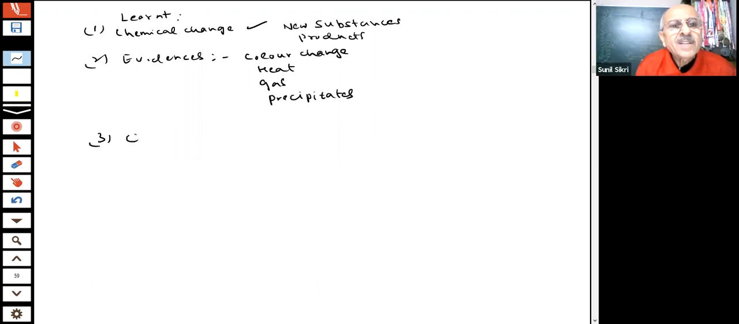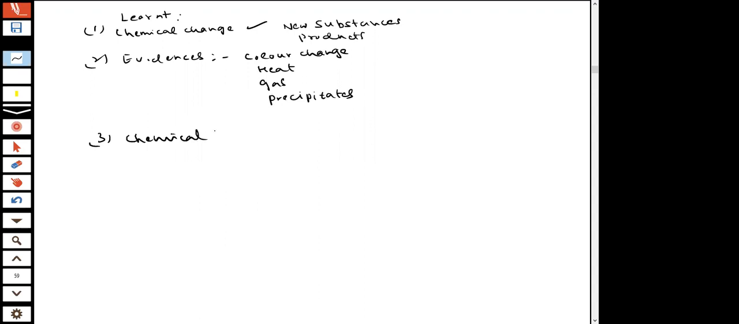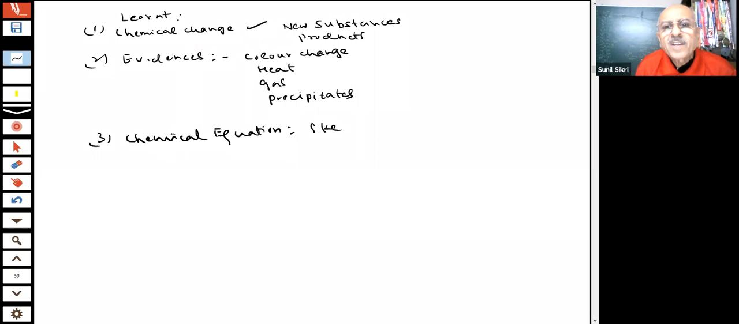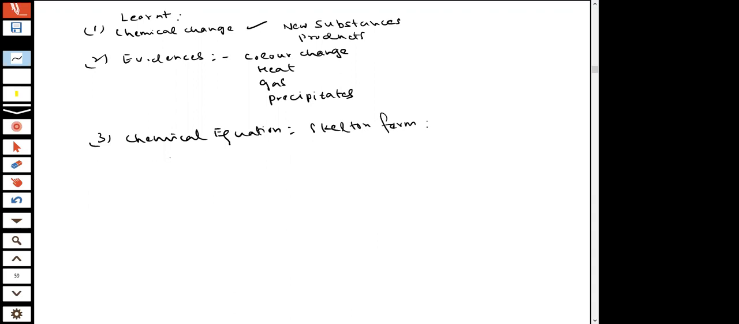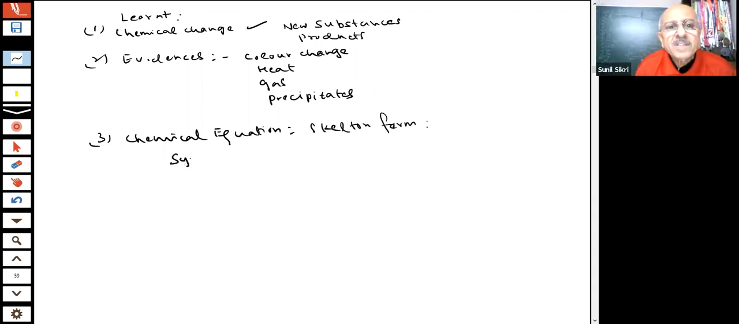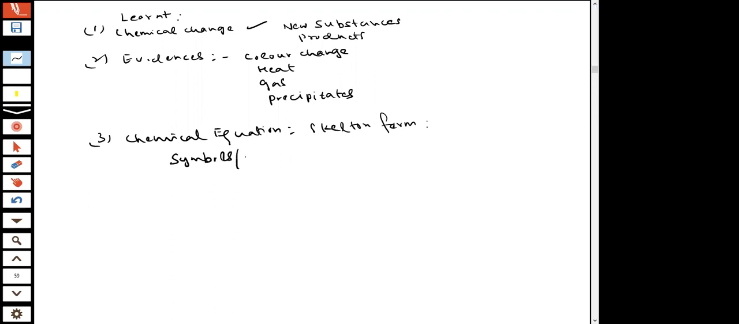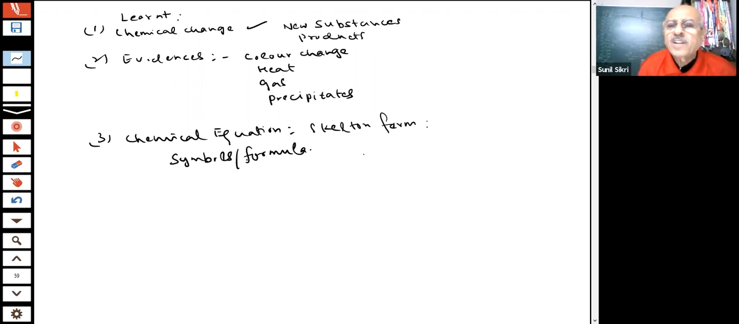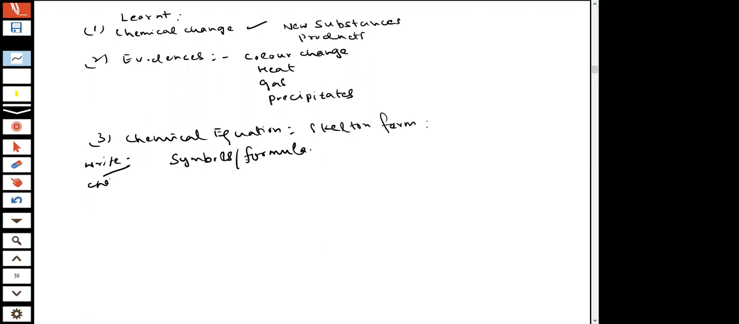Then what is a chemical equation? What is a chemical equation? First we write the skeleton form. Skeleton form means writing a chemical reaction in terms of short form symbols and formulas. So that is a skeleton form. We write the chemical reaction in terms of symbols and formulas. Chemical reactions.